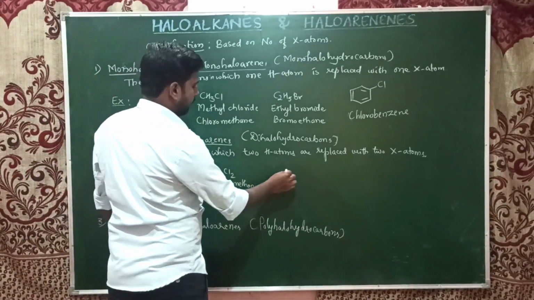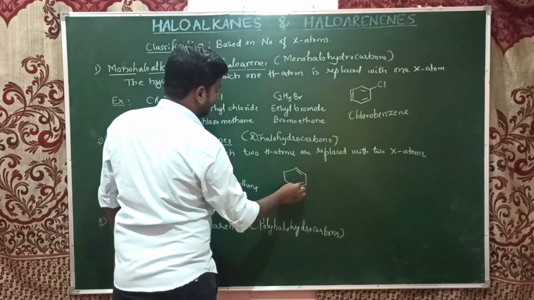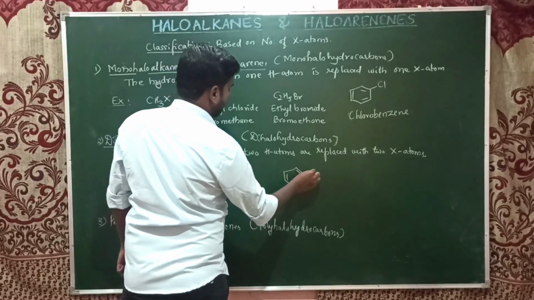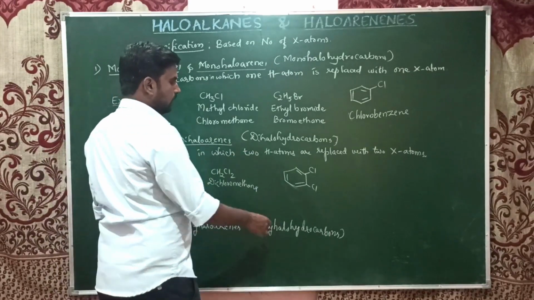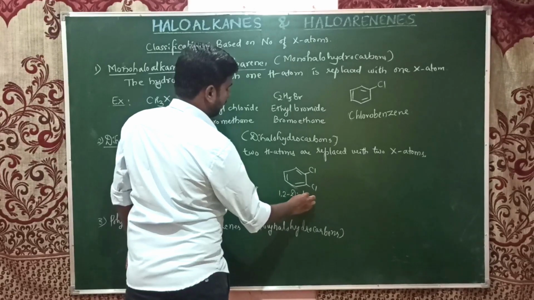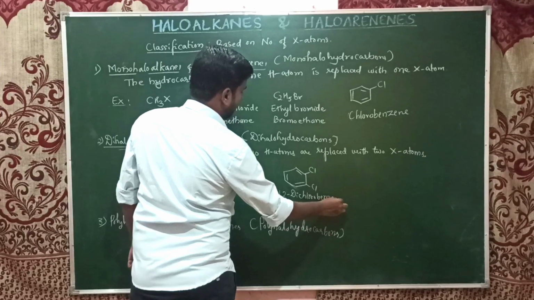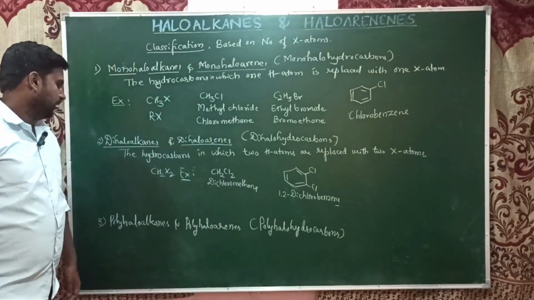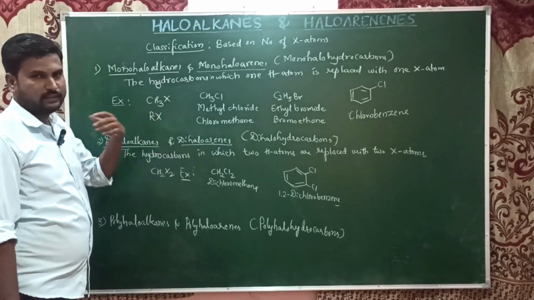In an aromatic example, if you consider chlorines at the 1,2 positions, that will be 1,2-dichlorobenzene. In the case of dihaloalkanes, we have two further subclasses.